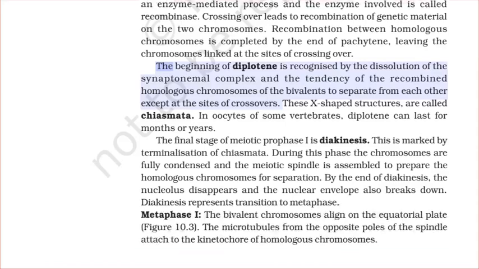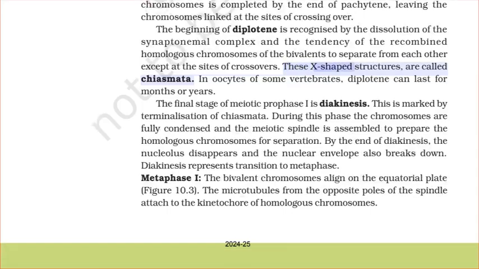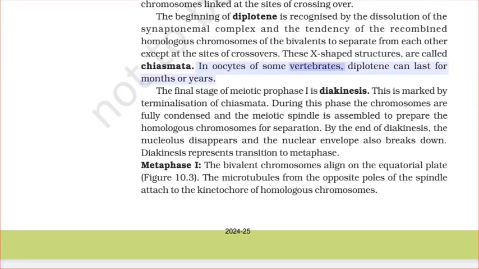The beginning of diplotene is recognized by the dissolution of the synaptonemal complex and the tendency of the recombined homologous chromosomes of the bivalents to separate from each other except at the sites of crossovers. These X-shaped structures are called chiasmata. In oocytes of some vertebrates, diplotene can last for months or years.